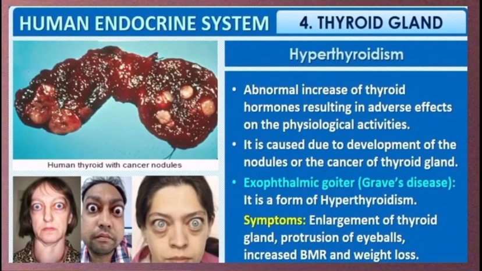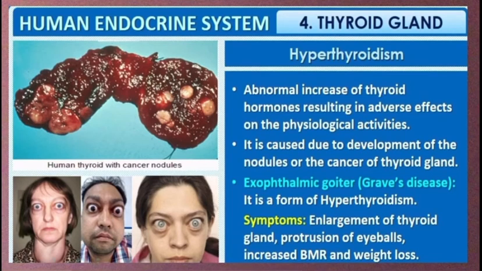Now, oversecretion of thyroxine or hyperthyroidism. Thyroxine level increases abnormally and affects many physiological activities. And this may be due to development of cancer of thyroid gland. See the upper diagram showing cancer nodules in thyroid. Now see the lower picture.